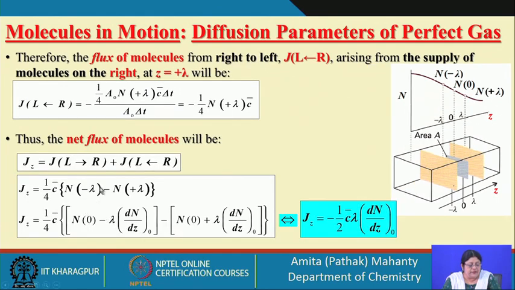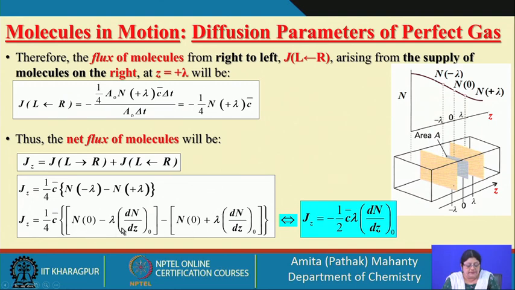So, this is corresponding to lambda minus: the number density at z equal to 0 minus lambda into the slope, the change of number density with distance z, minus the number density at z equal to 0 and the differential of number density with distance into lambda. So, if you see this, these will cancel off.